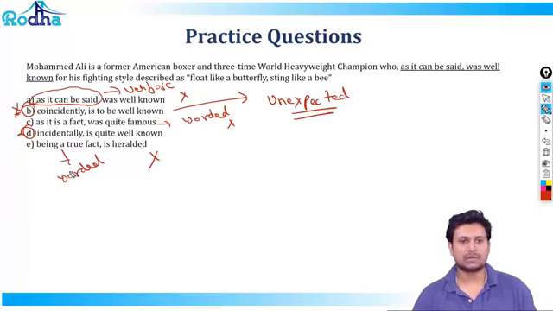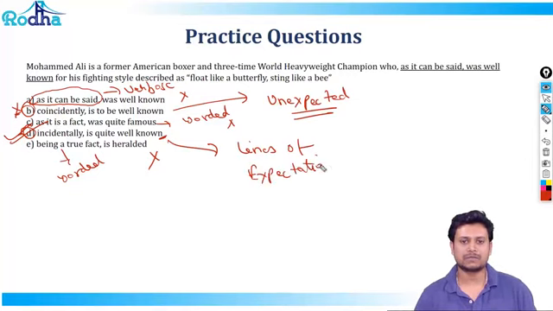So with that logic, I'm going to eliminate B, and the answer has to be D, where you say incidentally, like other than the fact that he's a three-time world heavyweight champion, he's incidentally quite well known for his fighting style, and this matches with the lines of expectation, and therefore is the right answer.